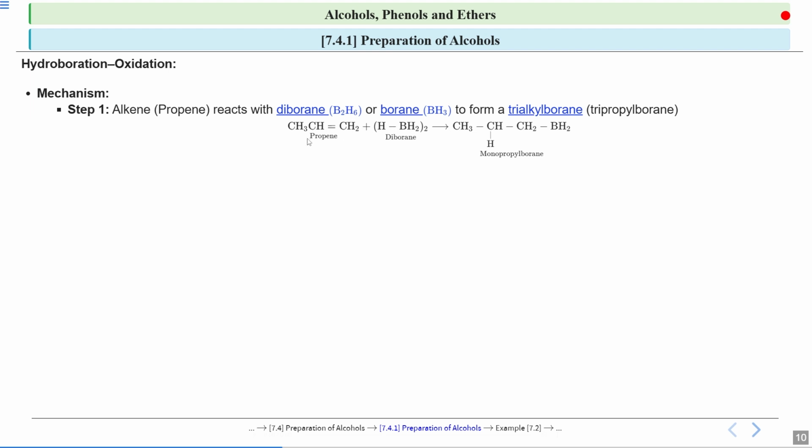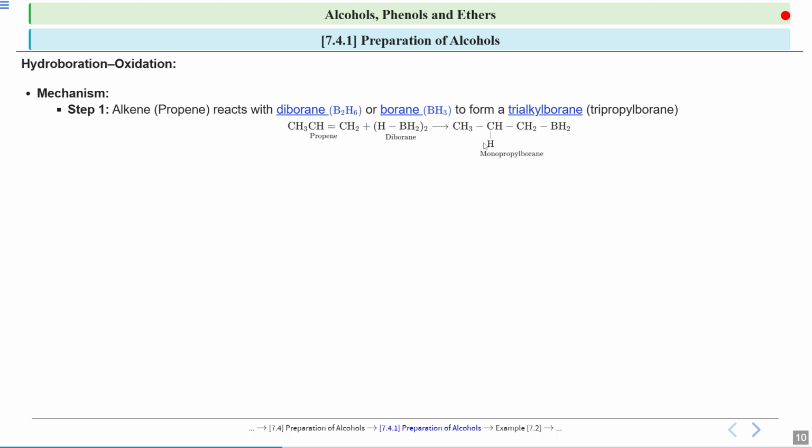Propene is here to give its electrons to borane, because propene has a double bond, which is loosely bound since it has pi electrons, so it can easily break. Borane wants electrons and propene is ready to share them. So the double bond will break and give its electrons to borane.